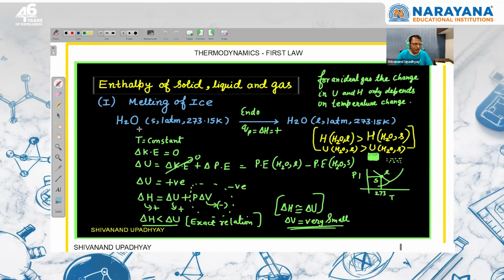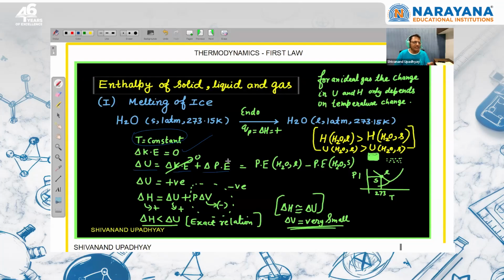So if they are asking what are the different things which we can say about this process, we have already discussed that temperature is constant. So change in kinetic energy will be zero. Change in internal energy is change in kinetic energy plus change in potential energy. Change in kinetic energy is zero, so change in internal energy is equal to change in potential energy.